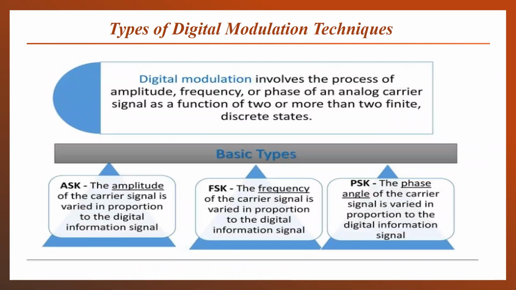So what are the types of digital modulation techniques? Analogous to the analog modulation schemes, where we have learned about three schemes, we can change our carrier amplitude, change our carrier frequency, and change the phase as well. Similarly, in digital modulation, these three characteristics of the carrier will be changed in accordance with our message signal, which will be in the form of discrete states.